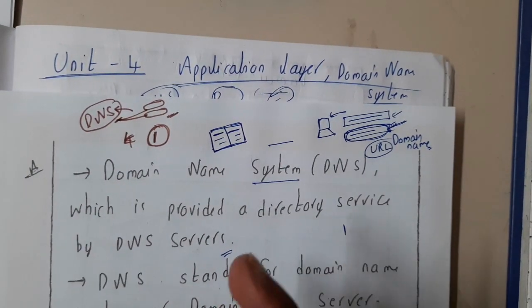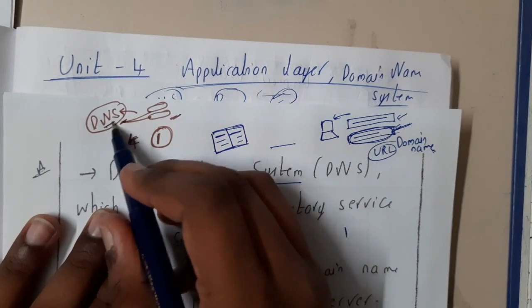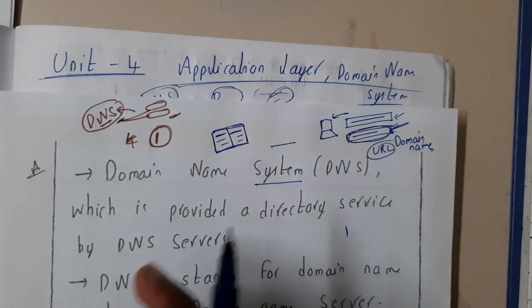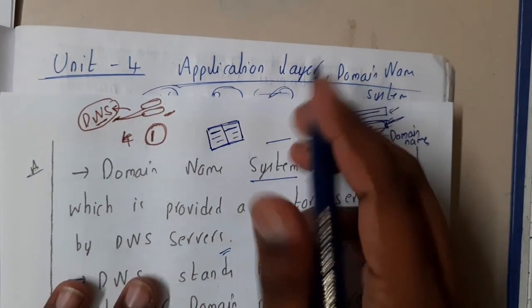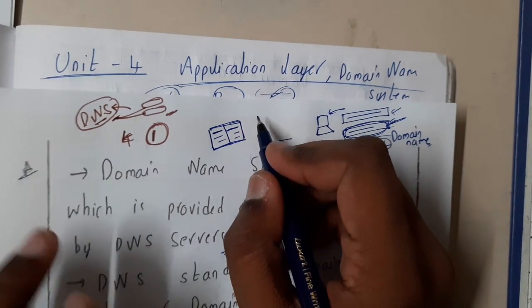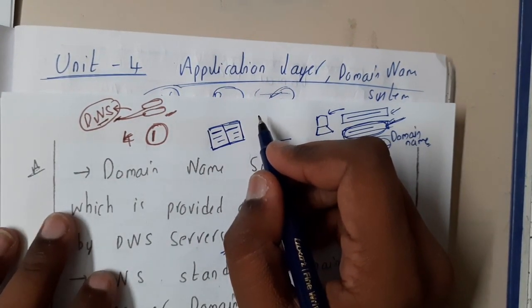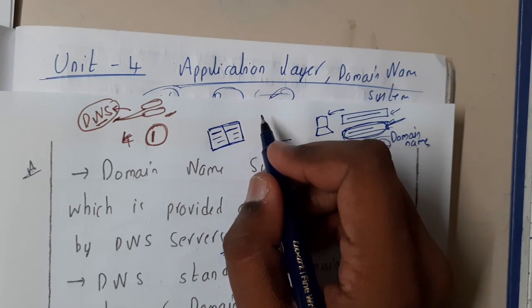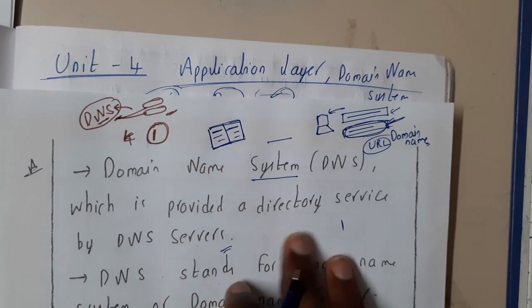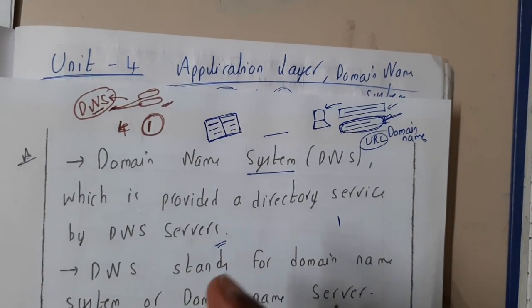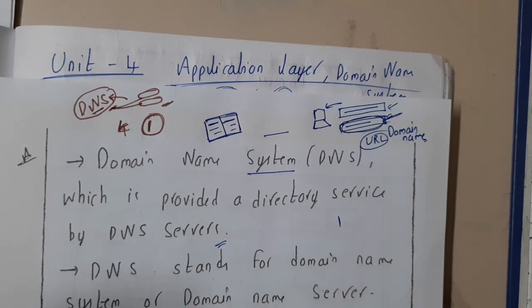So now let us go through it. Initially, we'll be discussing DNS. After that, we'll be moving on to different protocols, like SMTP, TCP, and HTTP. Like that, we will be going through some main protocols. In this lecture, let us go through domain name server or domain name system or domain name service.